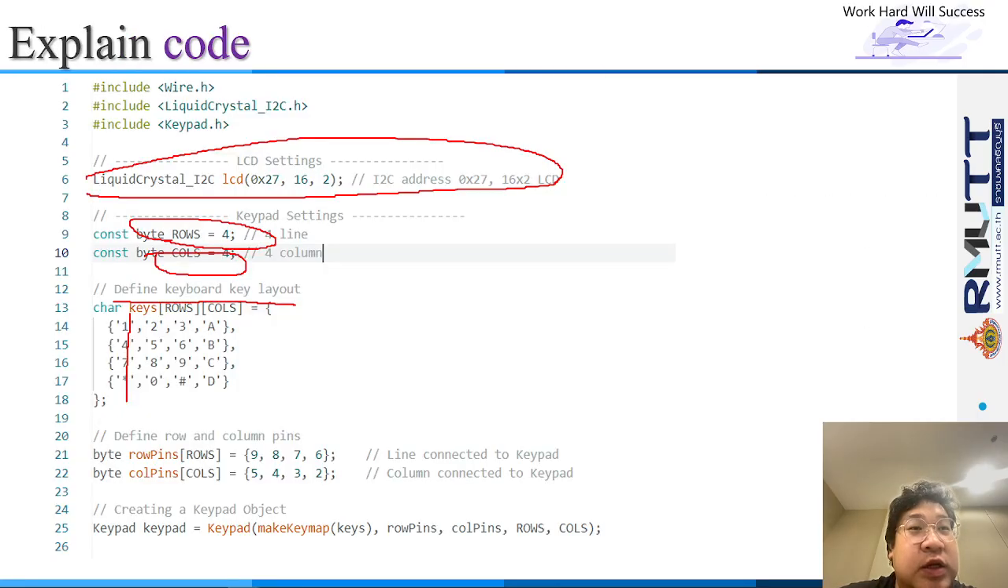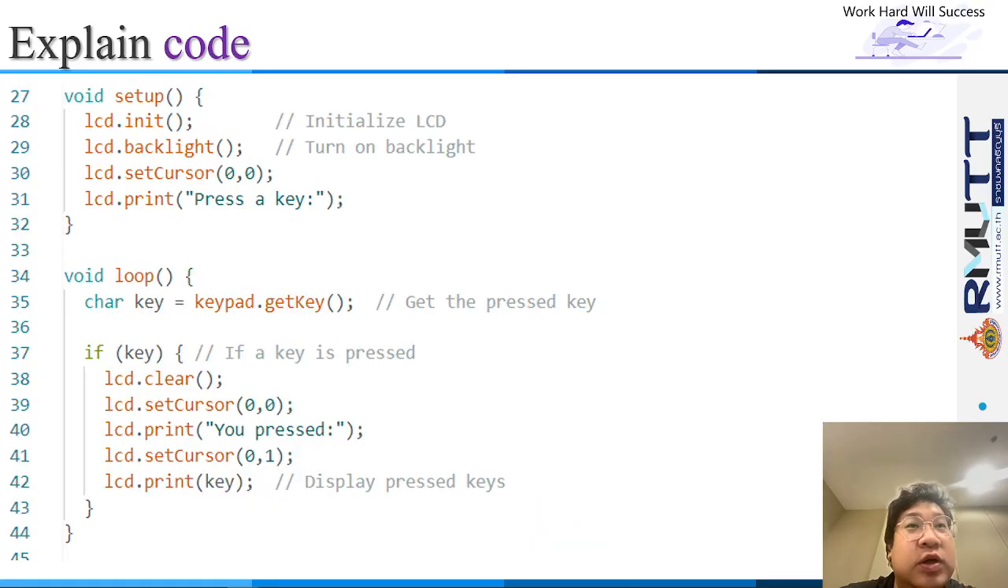Next, the different row and column pins: row pins are 6 to 9 and column pins are 5 to 2. And next is to create a keypad object. The keypad object takes row pins, column pins, and rows and columns.